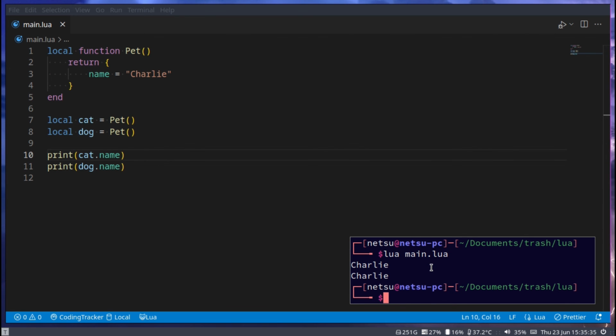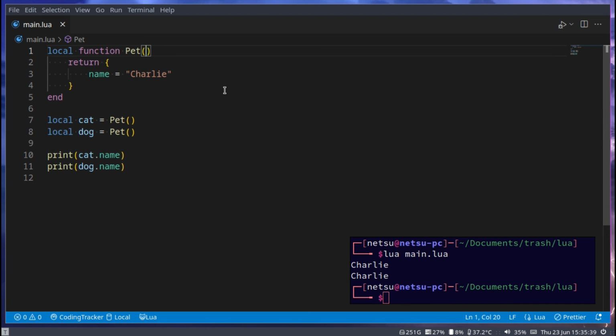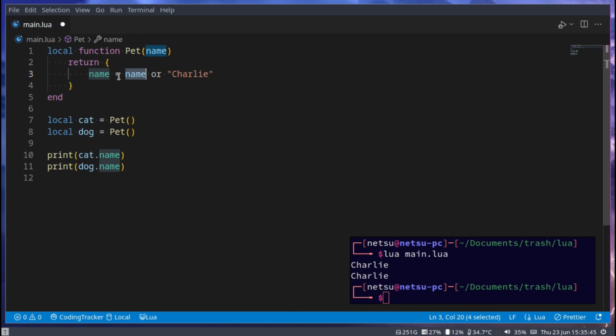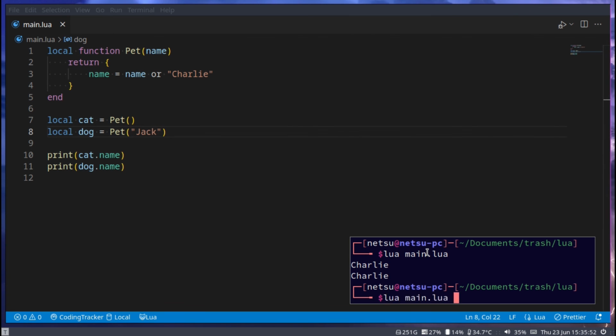Both of them will be Charlie, so this pet is a bit flawed. Let's allow us to change the name. So name. We'd say name is equal to name or Charlie. So if they don't enter a name, it will default to Charlie. Here we could say Jack. So my pet is called Jack. Now my cat is Charlie, my dog is Jack.